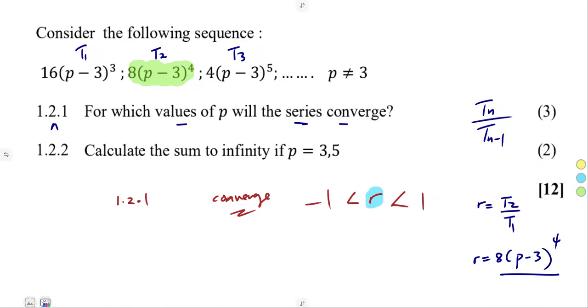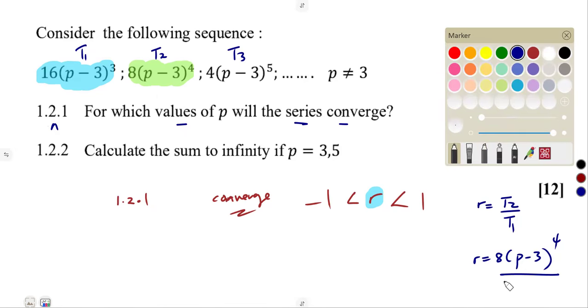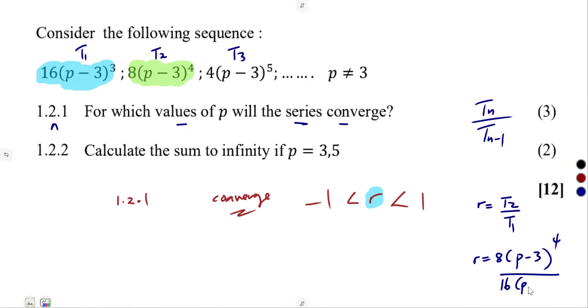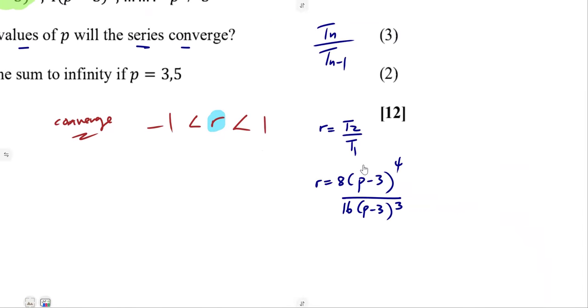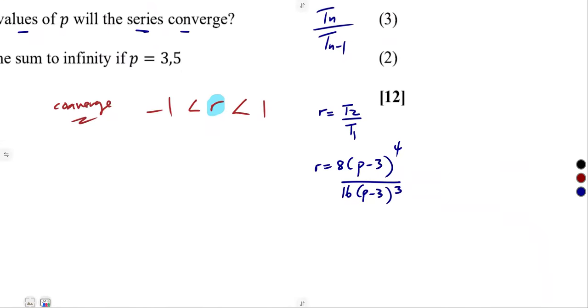which we are also given in our case, all right? Sorry, this is our T1. 16 into p minus 3 to the exponent of 3. So we're just going to substitute that one. That's 16 into p minus 3 to the exponent of 3. All right, so here we are back to some of our exponents concept, right? But anyways, let's start with the numbers. 8 into 8, 1 into 16, that's 2.